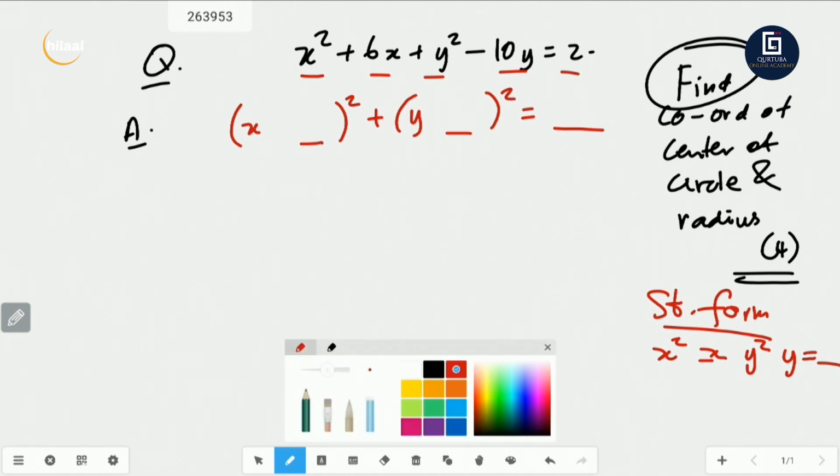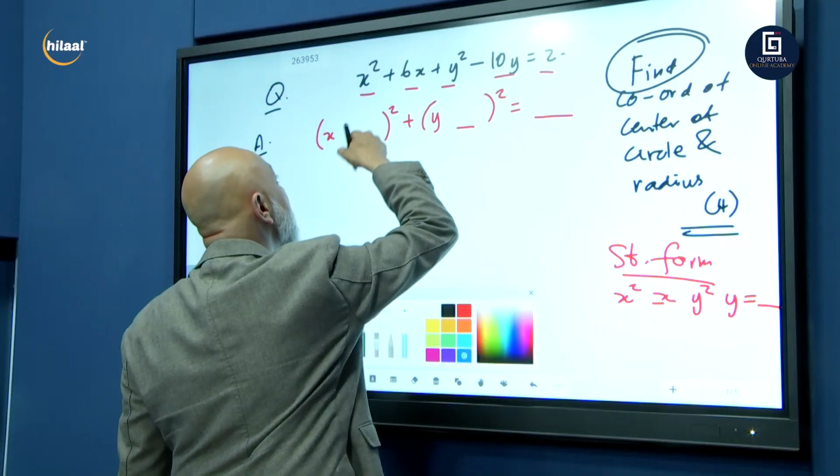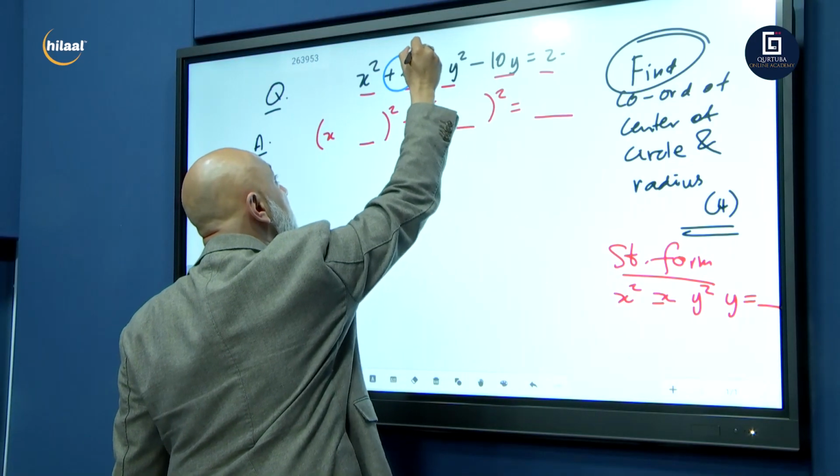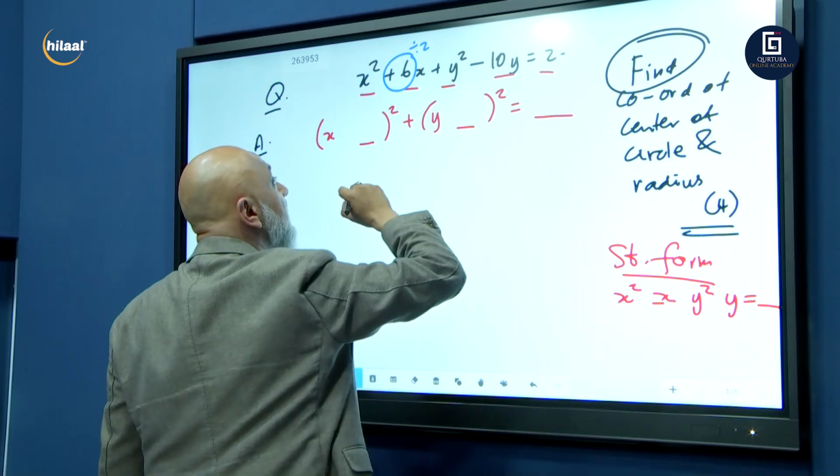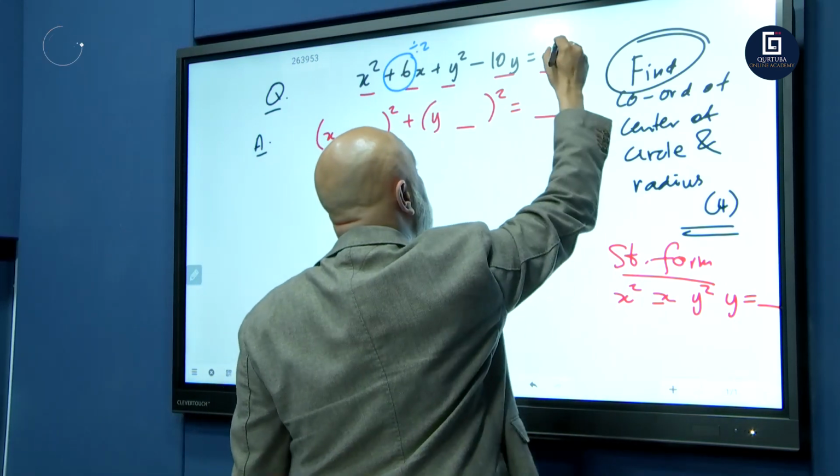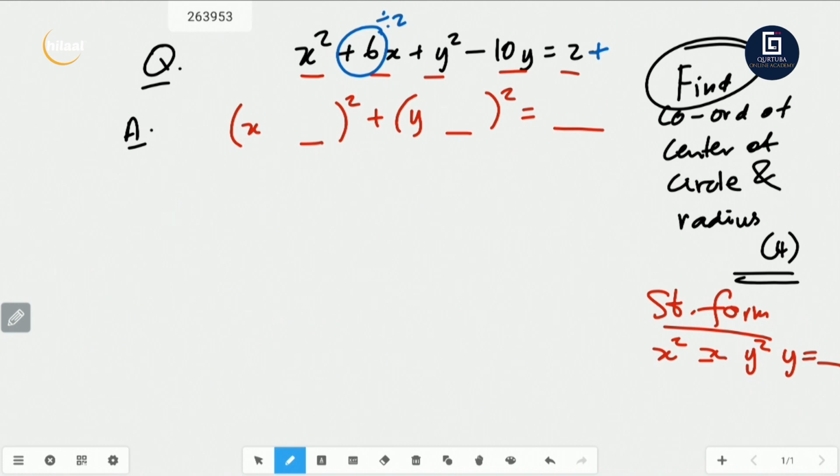This is what we do, guys. Pay attention and write this down. To get this number here, you take the coefficient of x and you divide it by 2. Whatever coefficient of x you divided by 2, you square it. So divide by 2 plus x squared. Then whatever you did for x, you've got to do for y: divide the coefficient of y by 2, plus y squared. And there we go. That is how you would complete the square.